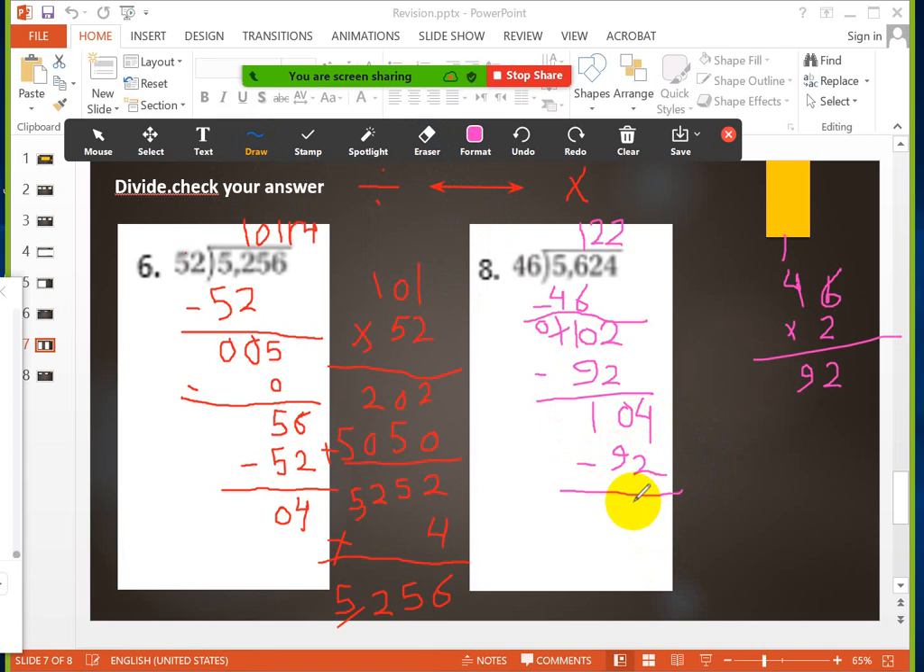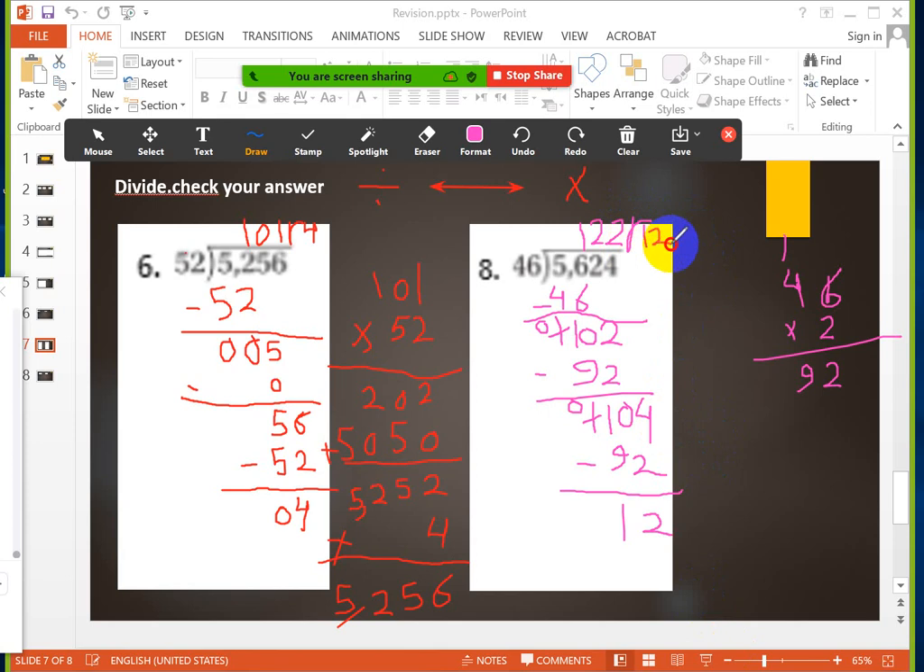Now, 4 minus 2 equals 2. 0 minus 9, I can't. I have to borrow here. So this number will be 10. 10 minus 9 equals 1. So the answer is 12. Can I divide 12 by 46? No, I can't, because 12 is less than 46. So it will be what? It will be a remainder. So this one will be a remainder of 12.